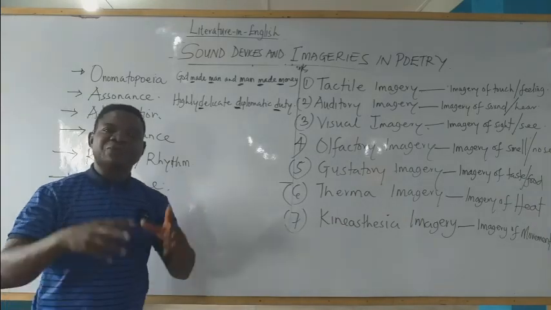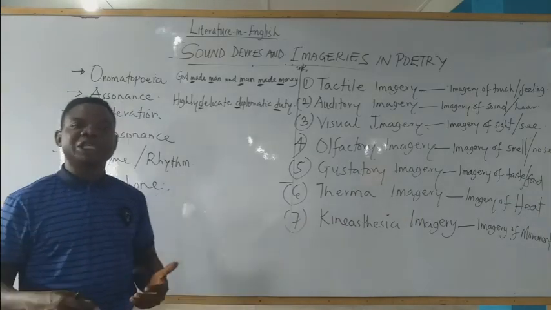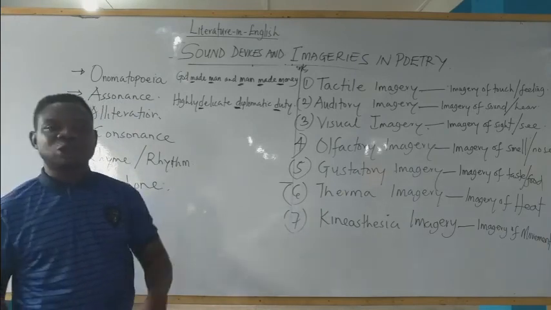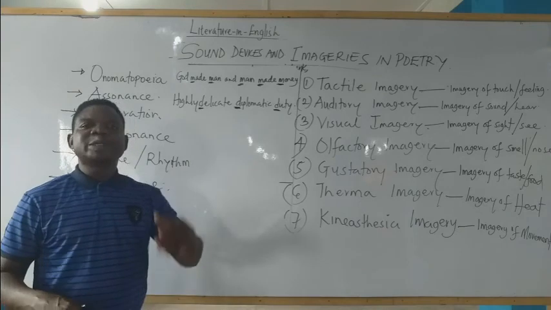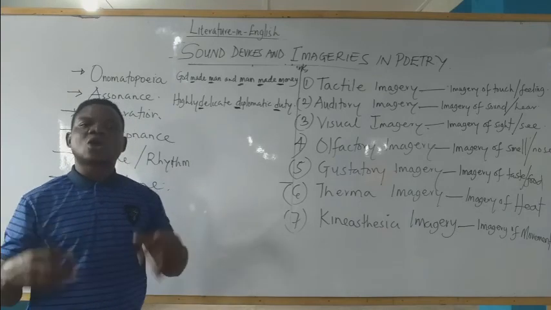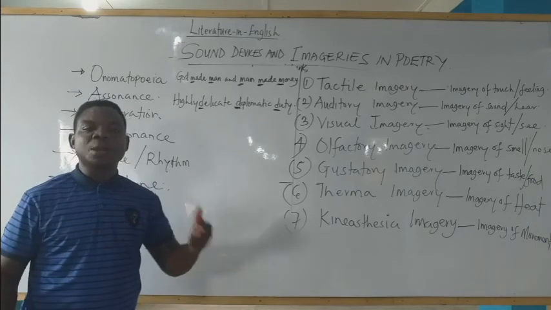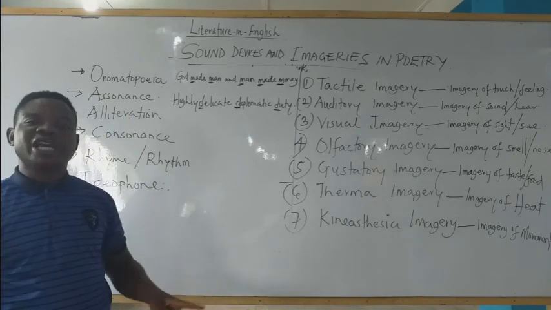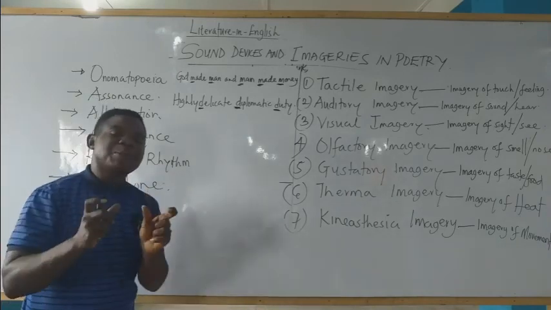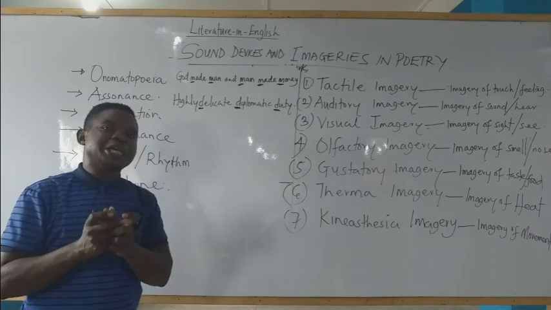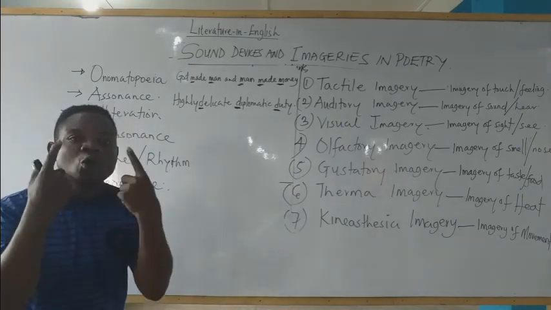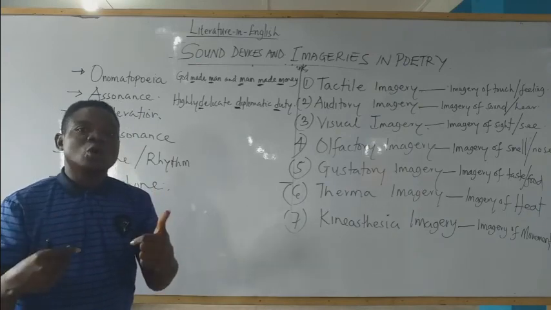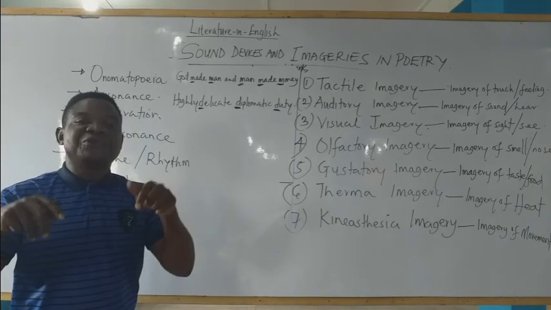If you look at Vanity, for example, it is a poem that mocks the condition of African people. Our predicament today is self-inflicted. Africans cause their own undoing or downfall by neglecting their own culture in the pursuit of European culture. The type of imagery reflected in the poem is visual. Why? We can see the reality in Africa, the condition that befalls African people.